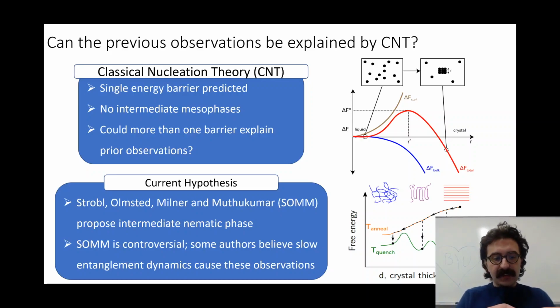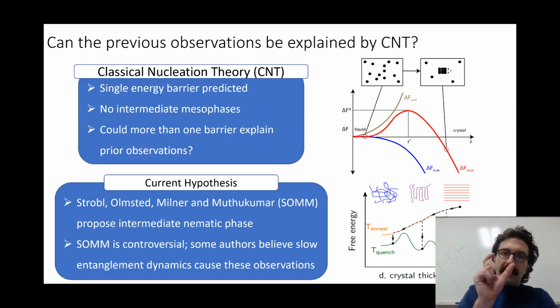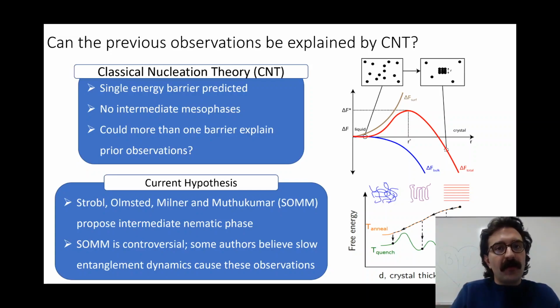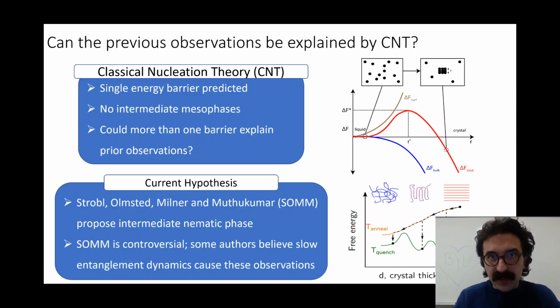This manifests as an energy barrier in the middle. And this is why we see an induction period: we need to wait long enough for a crystal of a certain size, or with a certain energy, to grow so that it can survive. So with this paradigm there are no intermediate phases, only a single barrier, and this can't directly explain some of the phenomena that we saw.